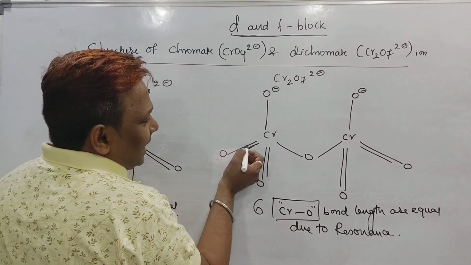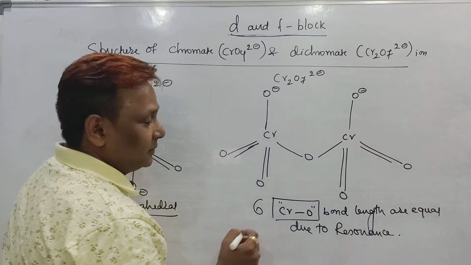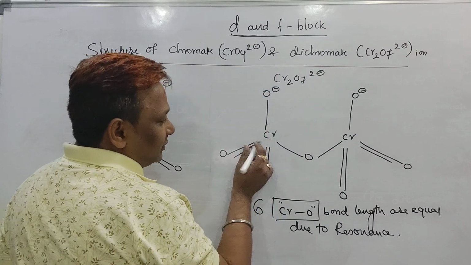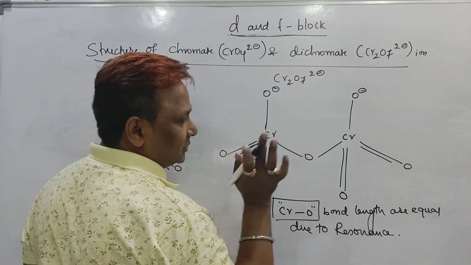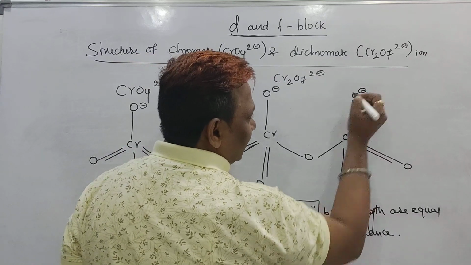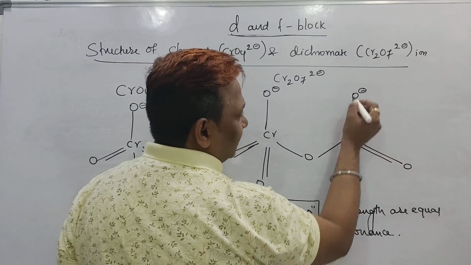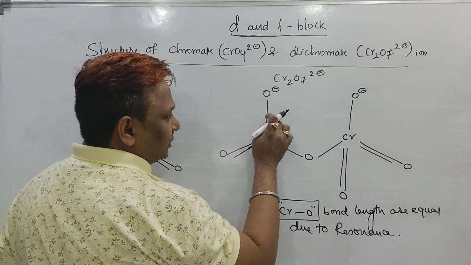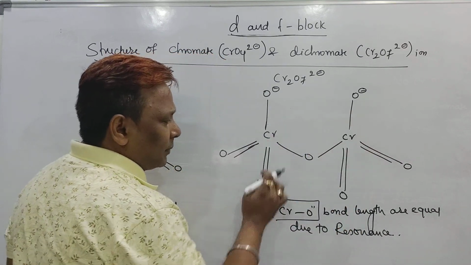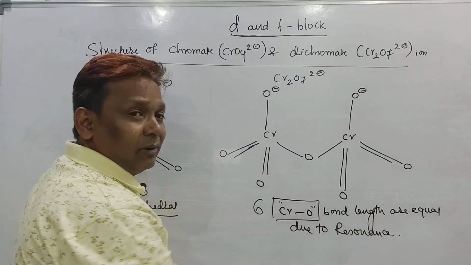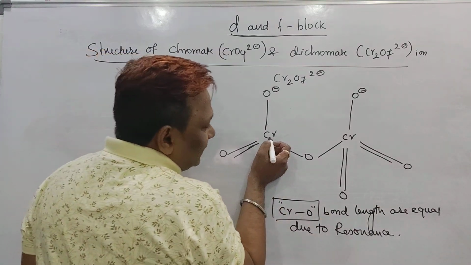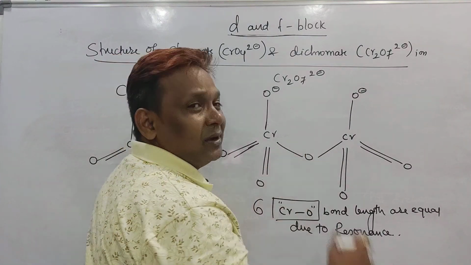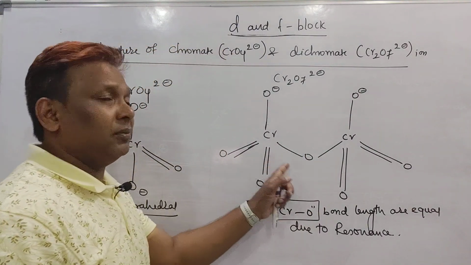See here, pi, sigma, negative conjugation. So this one and this one, 3 pi-sigma-negative conjugation, here 1, 2, 3 and 1, 2, 3. Only 6 chromium-oxygen bond lengths will be equal due to resonance. But in this chromium to oxygen bridge we won't get any resonance.